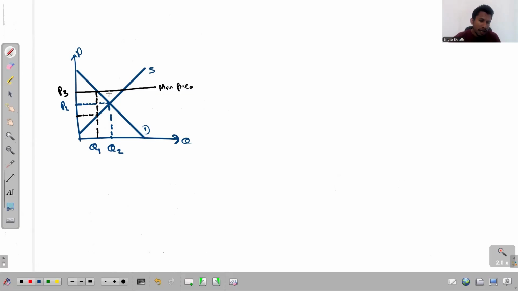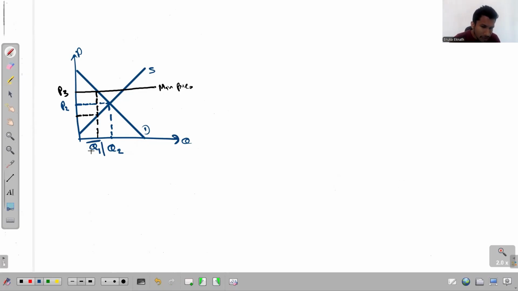it happens like this. See, when the minimum price is imposed, the minimum price is higher than the equilibrium price, so that the producers get encouraged to produce more. So they increase their quantity supplied to, let's say, Q3. Even if they increase the quantity supplied to this value Q3, the buyers are not going to buy that whole quantity.